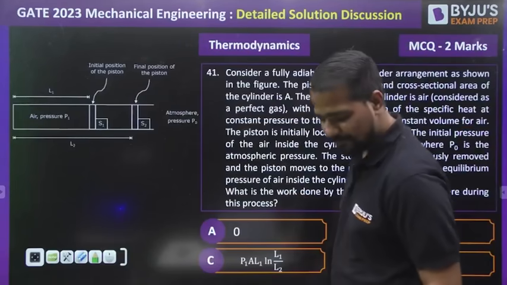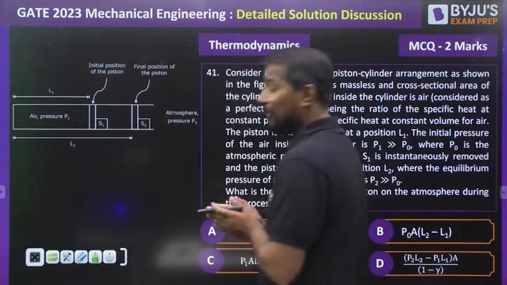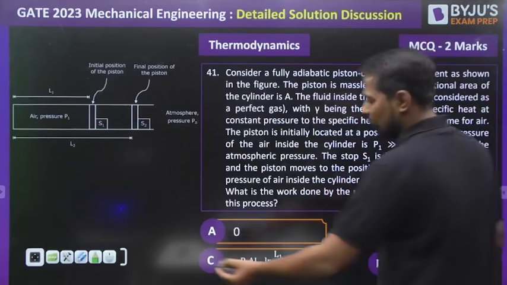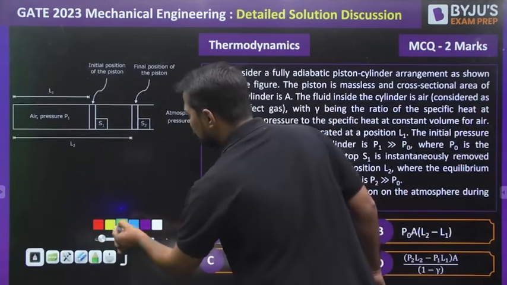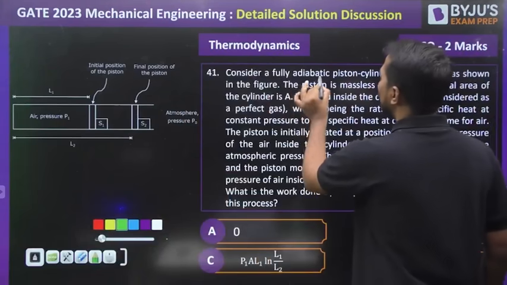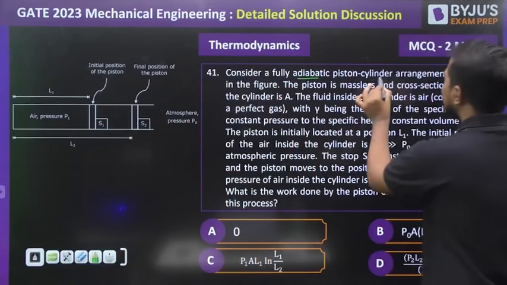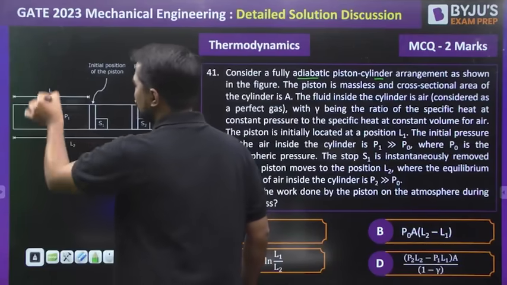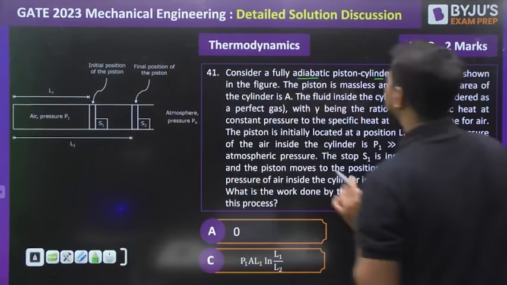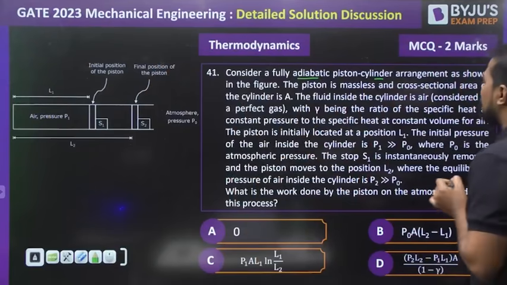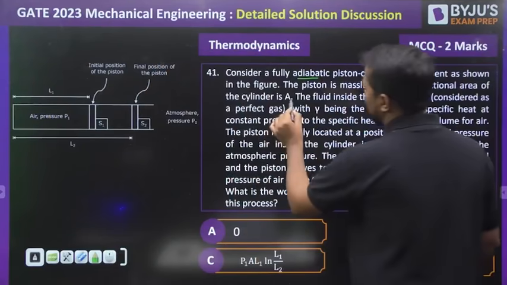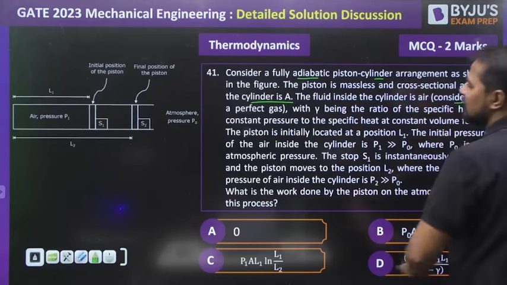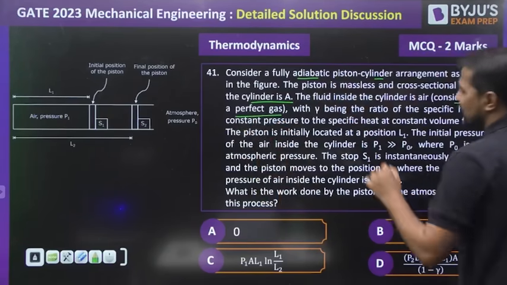Yes, 41. Very important question, it was asked in thermodynamics. Question number 41. Consider the fully adiabatic piston cylinder arrangement. Fully adiabatic means there is no transfer of heat from the system to the surroundings. The piston is massless and the cross-section area of the cylinder is A. The fluid inside the cylinder is air, considered as a perfect gas or an ideal gas,